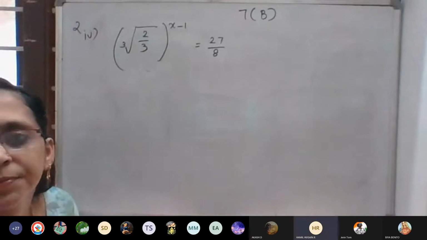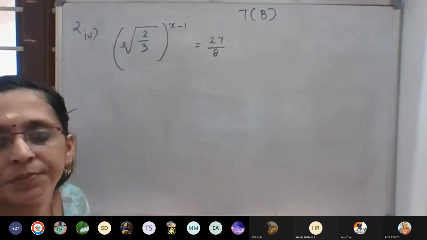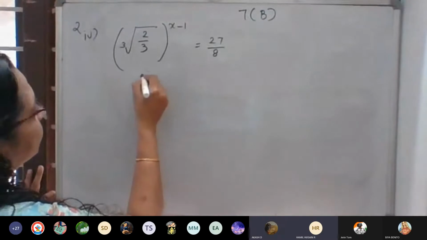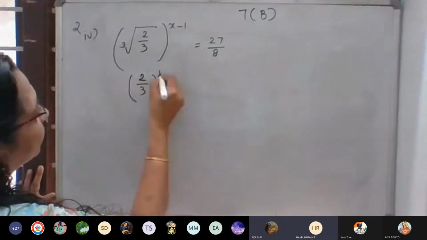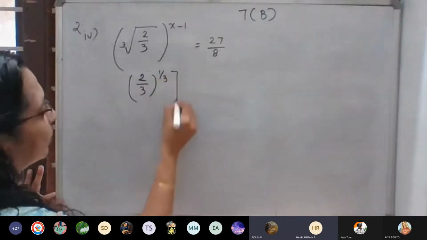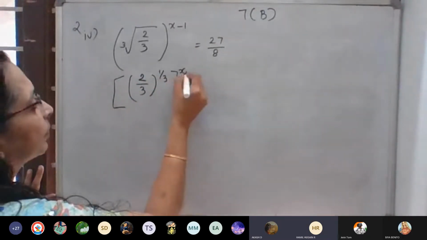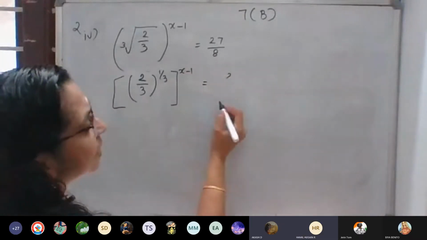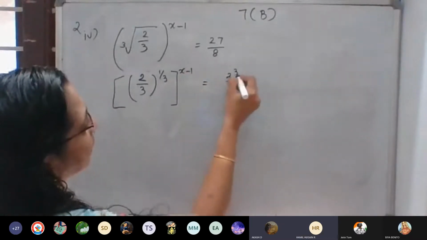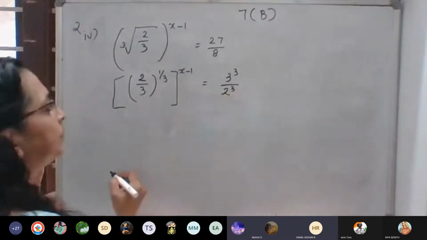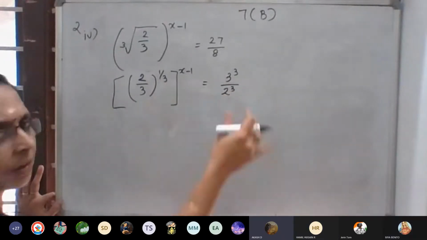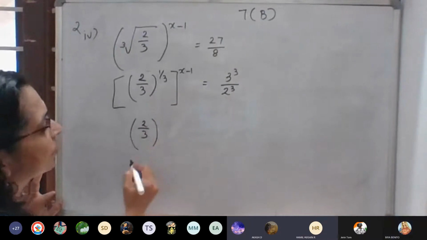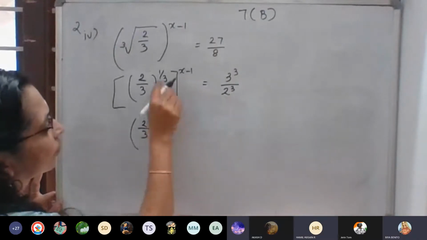Completed? Yes ma'am. So how can we do this? Two by three all raised to x minus 1 by 3 is equal to 27 by 8. You can change that: 3 cube by 2 cube. No need of doing this in the working column. Directly you can write 2 by 3 all raised to x minus 1 by 3.